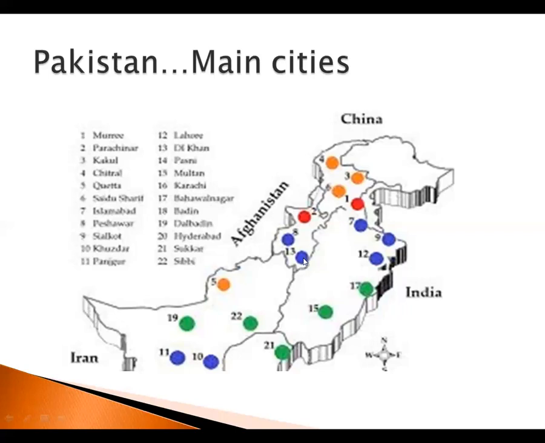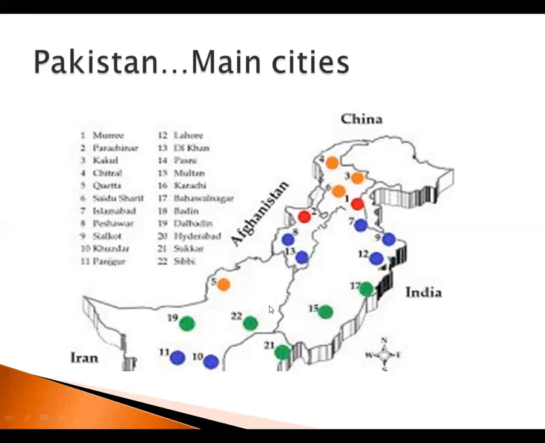Number 13 is DI Khan. DI Khan is located on the borderline between KPK and Punjab. So many people, when they go to KPK, first go to DI Khan and then move on. It is also a comparatively better city than the towns and rural areas. So trade activity between the provinces is also a point here.